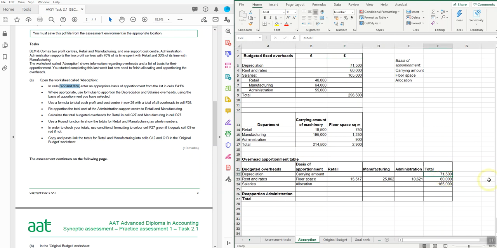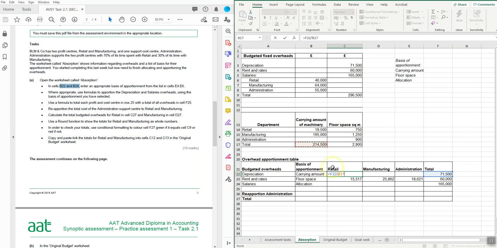What we need to do now is apportion that total on the basis of the carrying amount. So the first thing I'll do is equals the total. I could use this figure here or I could use this figure here, it doesn't make any difference, divided by the total carrying amount of all machinery.